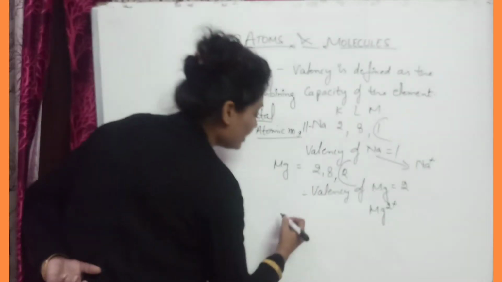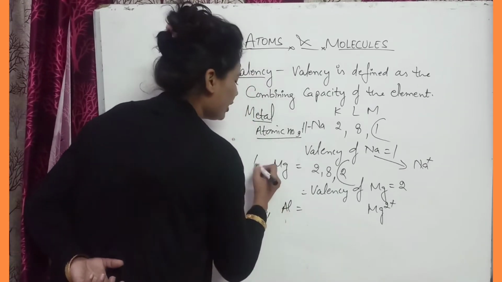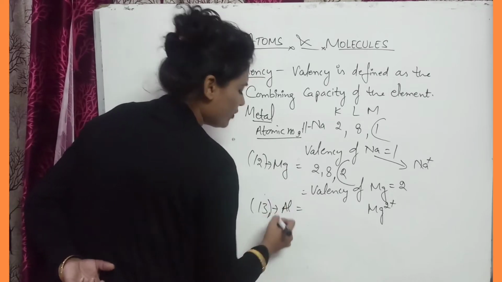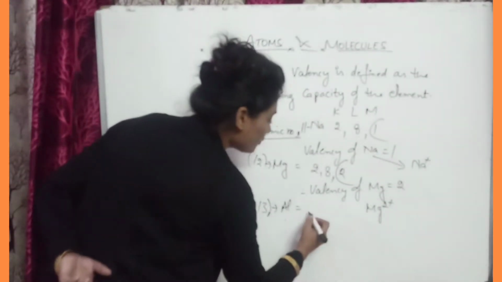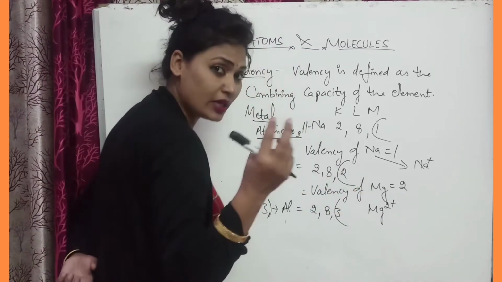And if we take the example of aluminium, the atomic number of aluminium is 13. So we can distribute the electrons 2, 8, 3. So it can lose 3 electrons.